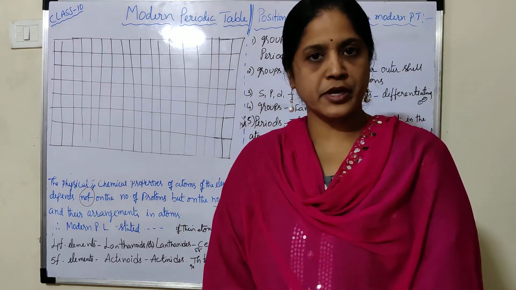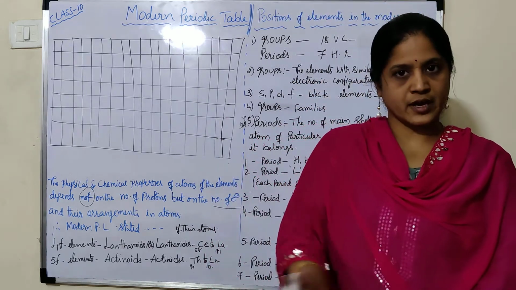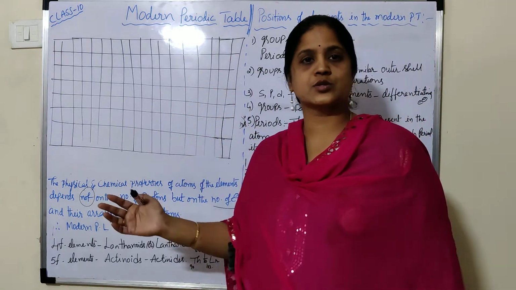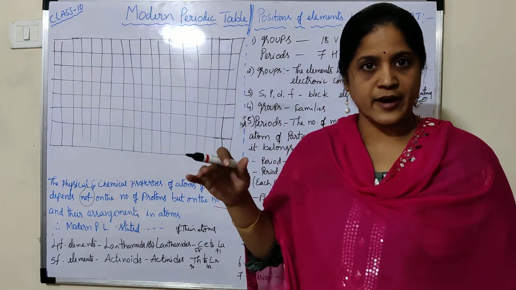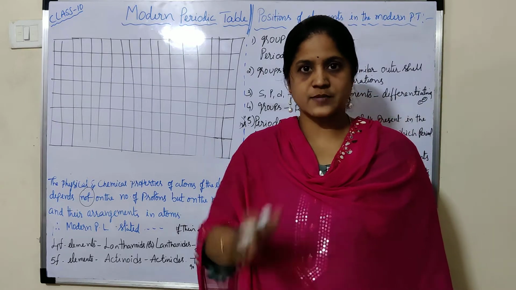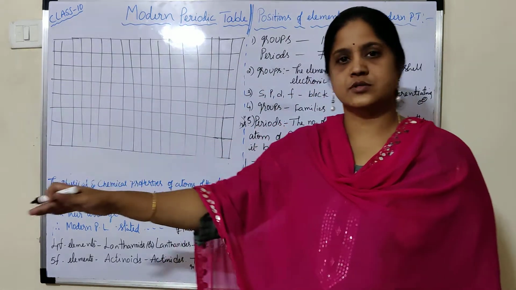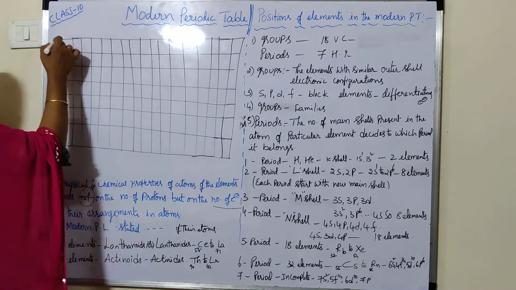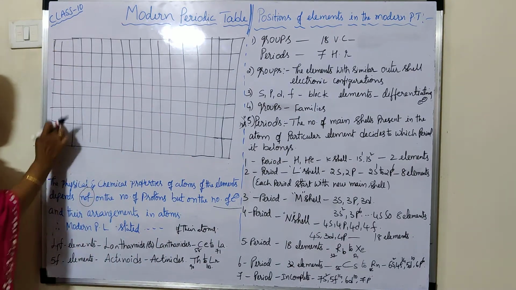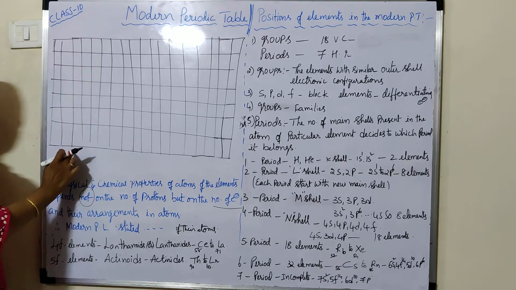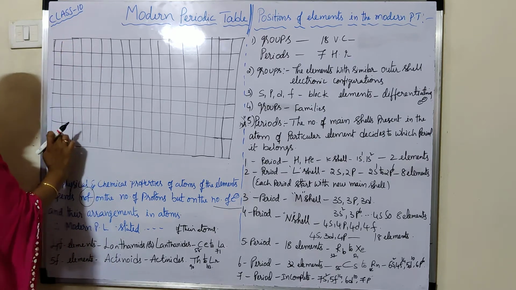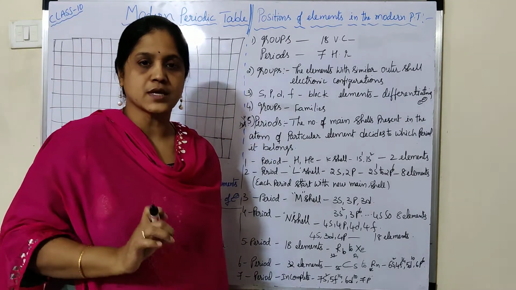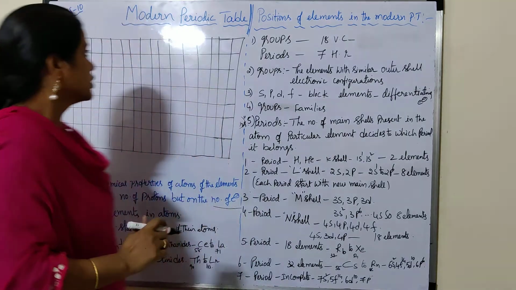In the Mendeleev periodic table, we have groups and periods. Even in the modern periodic table, the table is classified by vertical columns and horizontal rows. Here you see, this is just a model, these vertical columns. These vertical columns are otherwise known as groups. The vertical columns are known as groups.